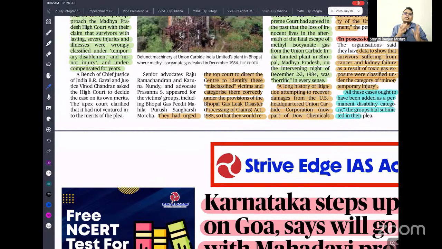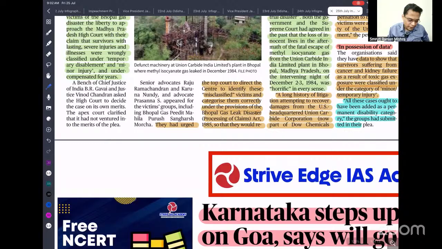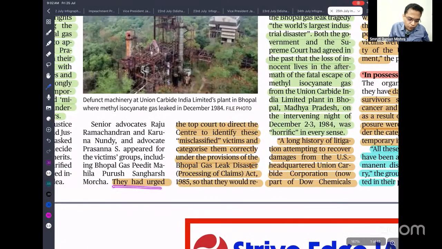That is the reason in India, whenever we start any developmental project, the first tendency of the people is to oppose that developmental project. Okay, they have urged the top court to direct the Centre to identify those misclassified victims and categorize them correctly under the provisions of the Bhopal Gas Leak Disaster Processing of Claims Act 1985.